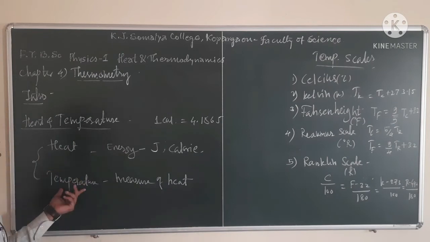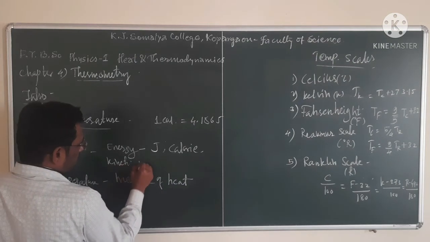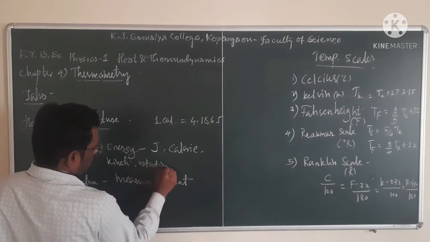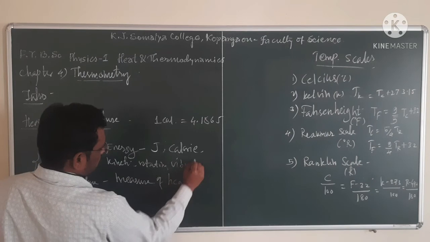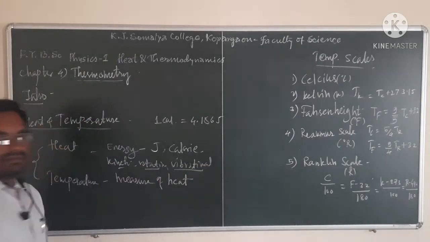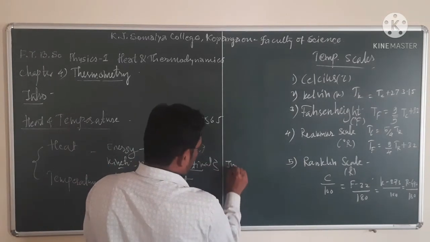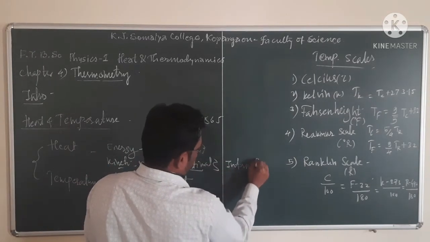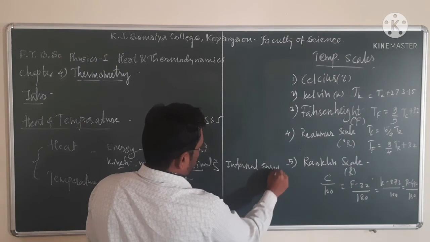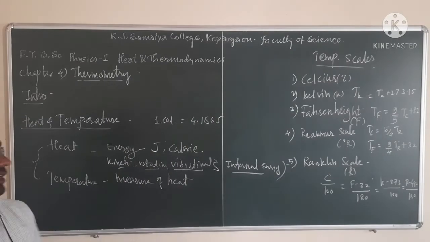Out of these, one is kinetic, then rotational, then vibrational. All those are molecular energy levels, and all those are termed as internal energies. So heat energy is one form of internal energy.